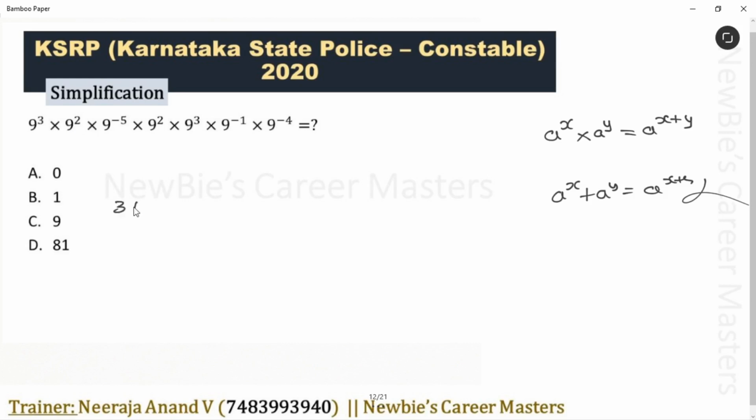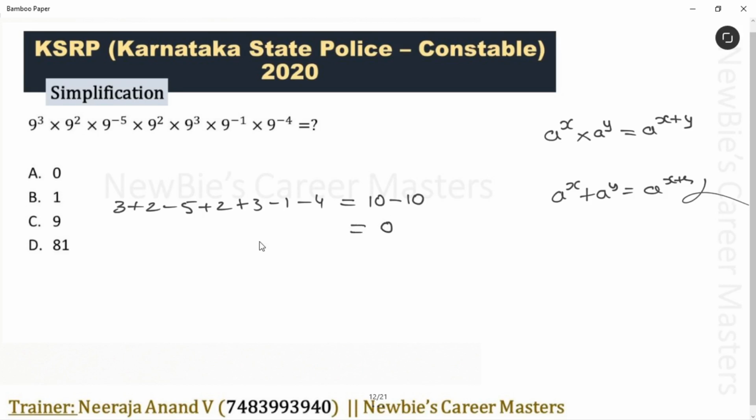Take the values. 3 plus 2 plus minus 5 plus 2 plus 3 minus 1 minus 4. Newbies, simplify this and place that result as the power of 9. That gives you the answer. What we have to do now? Add all the numbers with positive sign and add all the numbers with negative sign, but separately. Okay. Basic calculation. Sum of all positive numbers 10. Sum of all negative numbers minus 10. What is this value? 0.